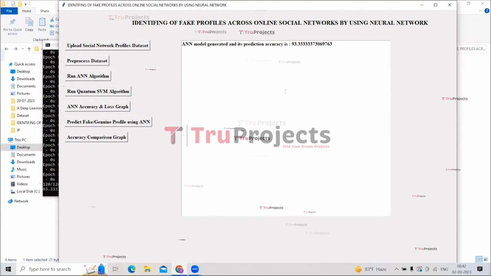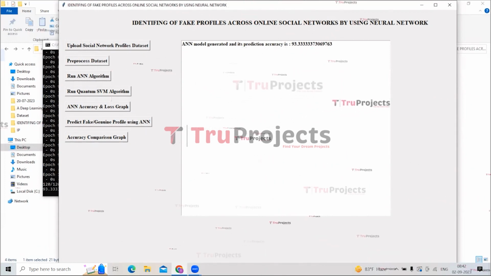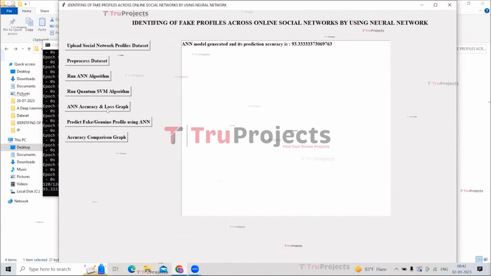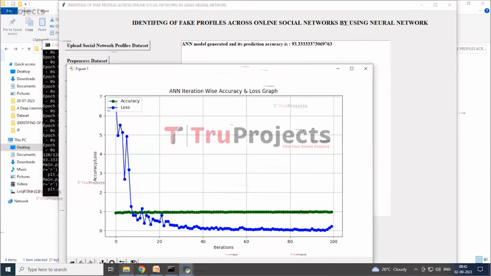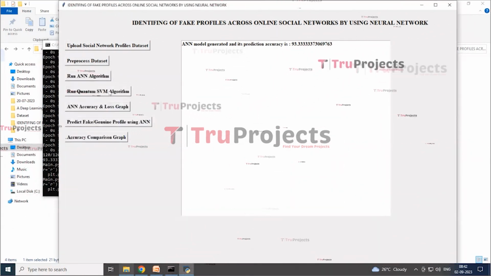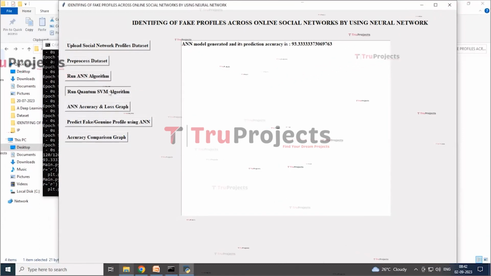So here on this screen you can see that the ANN model is generated, and now click on the ANN accuracy and loss graph button to get the graph. Here in this graph you can see that the x-axis represents the iterations and the y-axis represents accuracy and loss. So close this graph and now click on the run quantum SVM algorithm button.